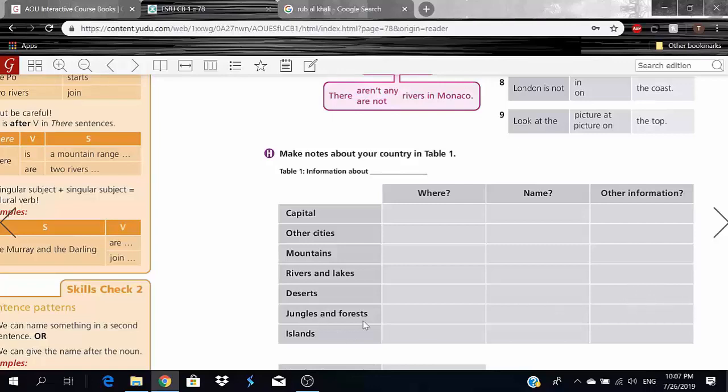And jungles and forests, nope, we don't have that here. So dash, dash, dash. And finally, islands. I don't think we have islands. So I'll just put this as blank, blank, and blank.